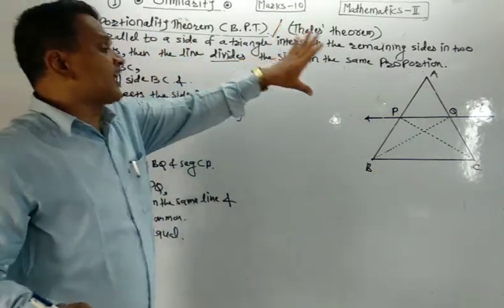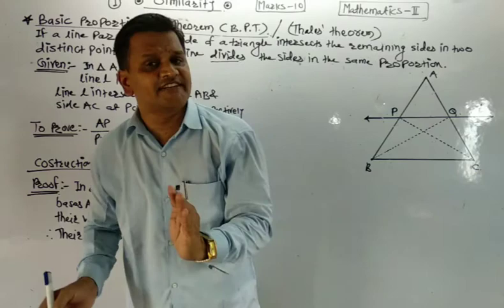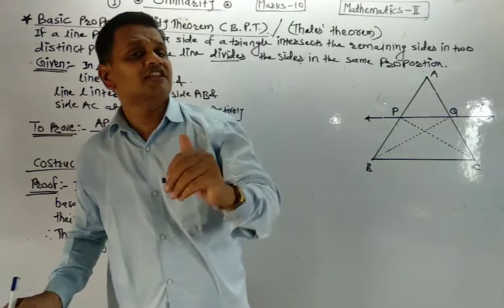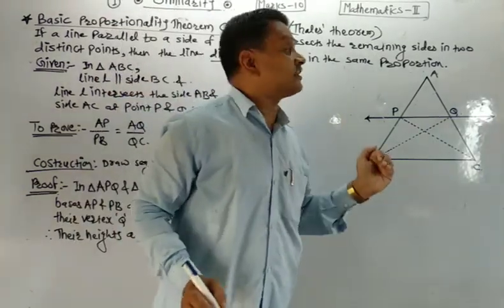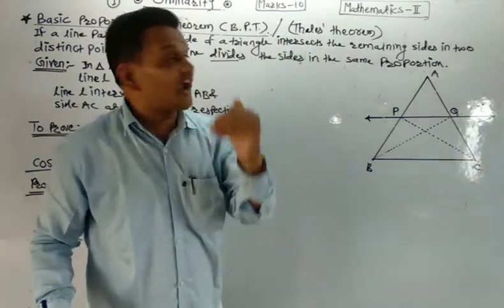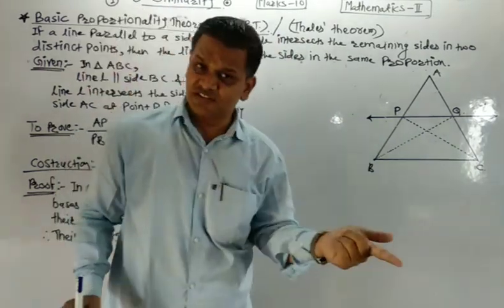Means these are the two triangles having equal height. And we know that the ratio of areas of two triangles having equal height is equal to the ratio of their corresponding bases.